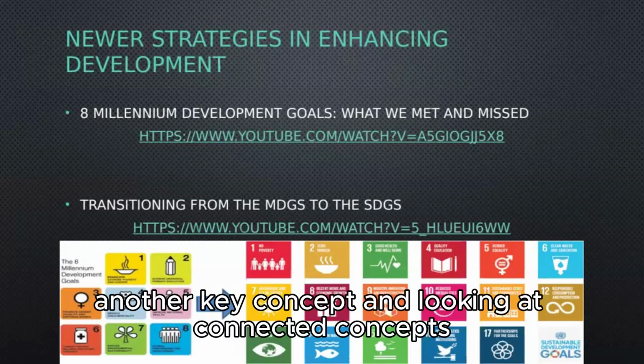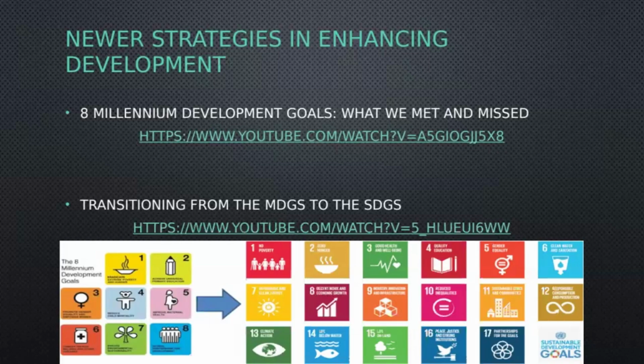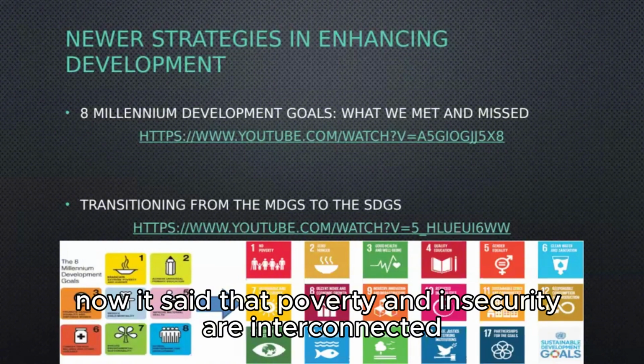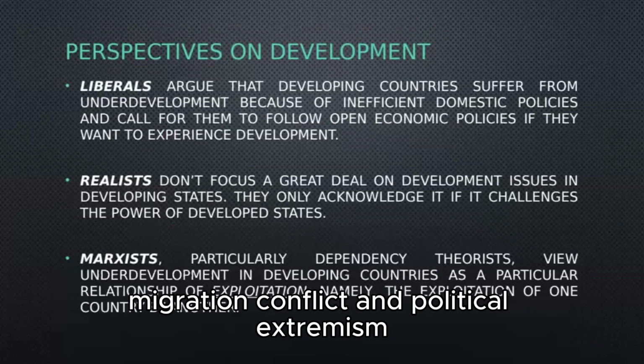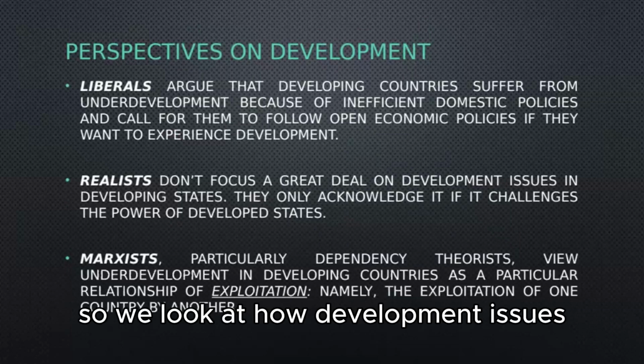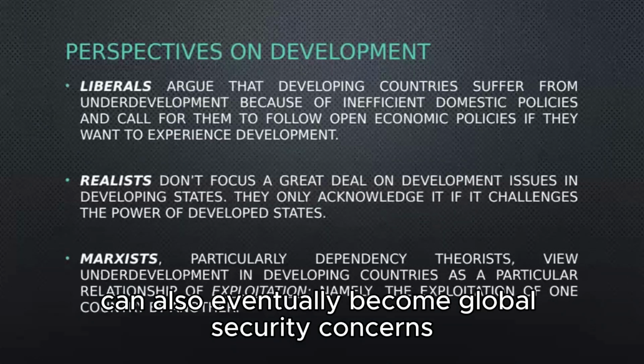Another key concept, looking at connected concepts, is that of poverty, conflict, and security. It's said that poverty and insecurity are interconnected. The effects are that poverty may contribute to instability, migration, conflict, and political extremism. So we look at how development issues can eventually become global security concerns.